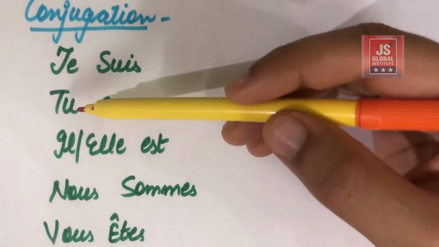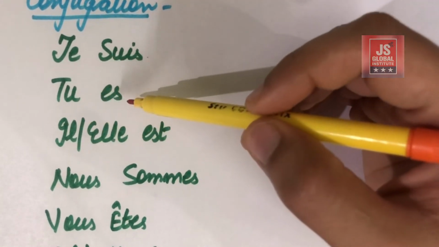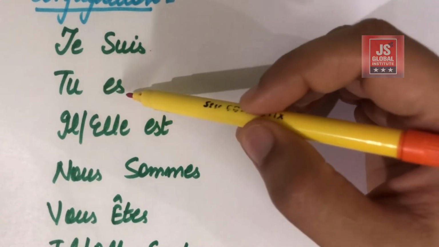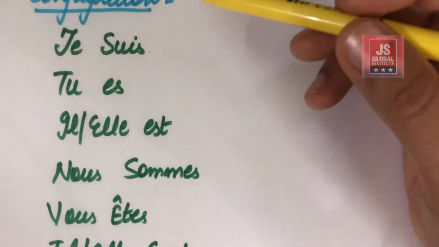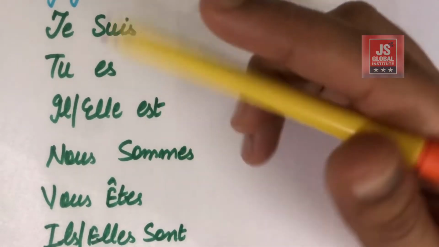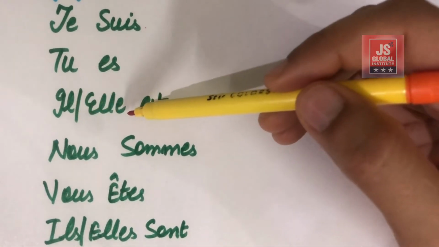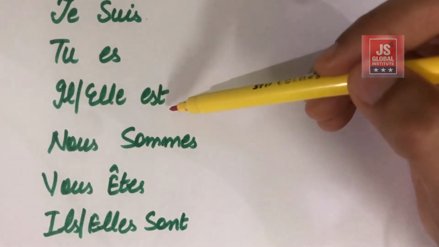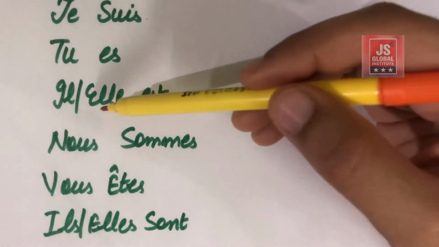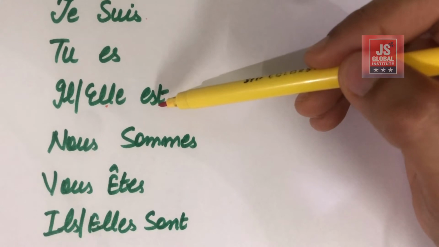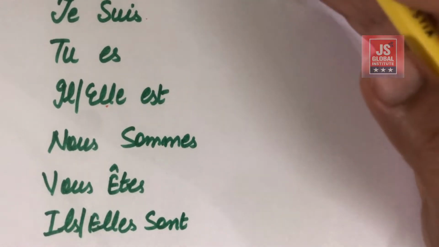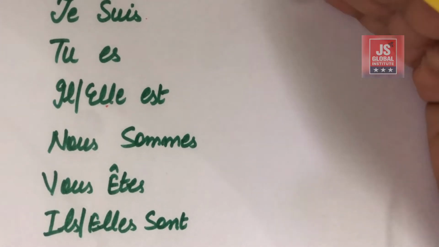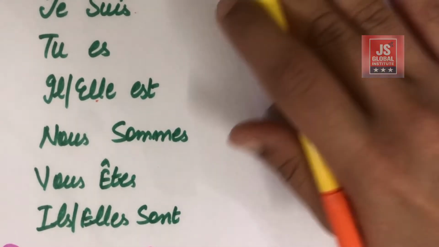Okay, number two, tu es. Tu es, which means you are, but in an informal sense. Okay, number three is il est, elle est, which means he is, she is. Okay, so I'm not actually trying to revise English over here, but definitely I have to make the comparison so as to make you people understand.